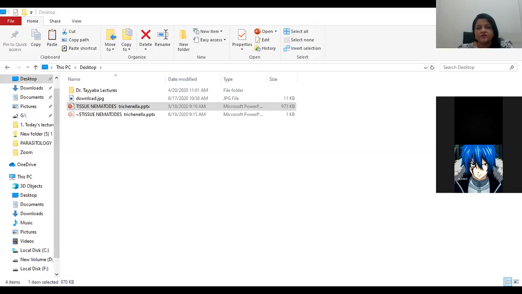Diagnosis is made by different methods you should know by now. This is also a very interesting picture for Wuchereria bancrofti, in which you can see the worm inside the eye.